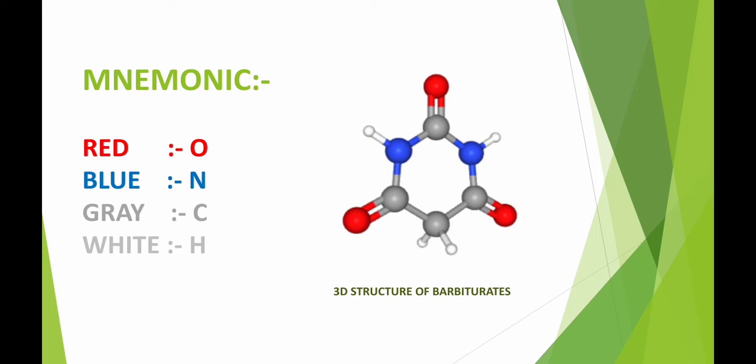Here is a 3D structure of barbiturates which helps to easily remember the structure. If you look at this structure for just 5 minutes, it is easily remembered. The red is considered as O, the blue is considered as N, the grey is considered as C, and the white is considered as H.